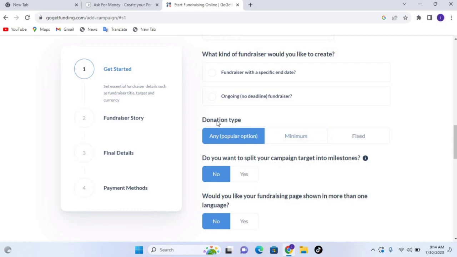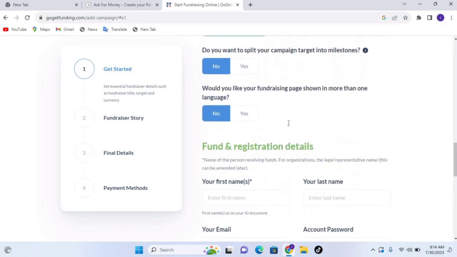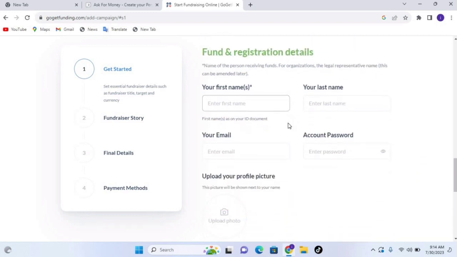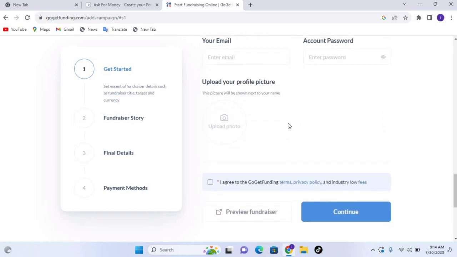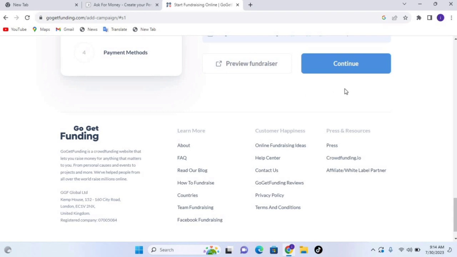Then you choose the donation type, the type of donation that you need. You can set the amount that you need, either for school or education, and then you fill in all this information and submit your form for people to donate to you to solve your financial problem.